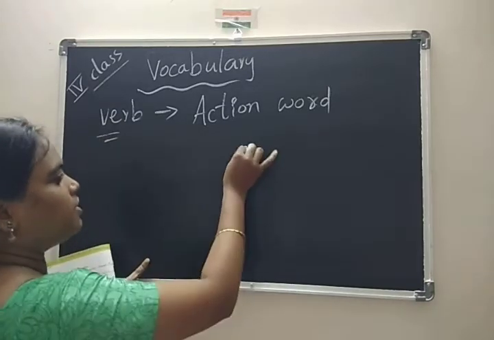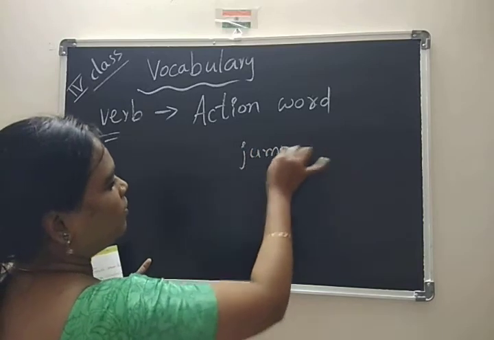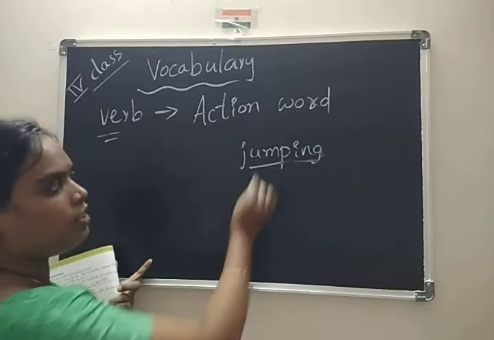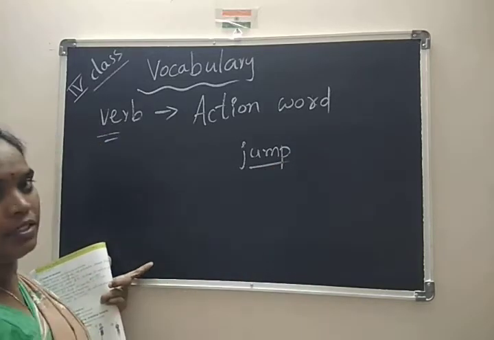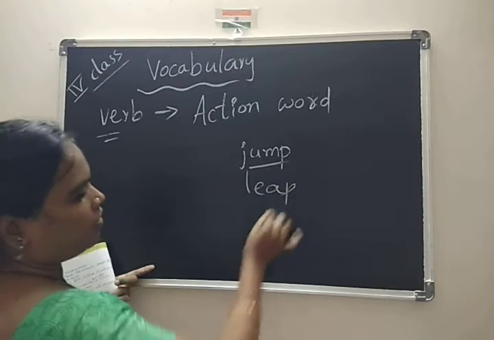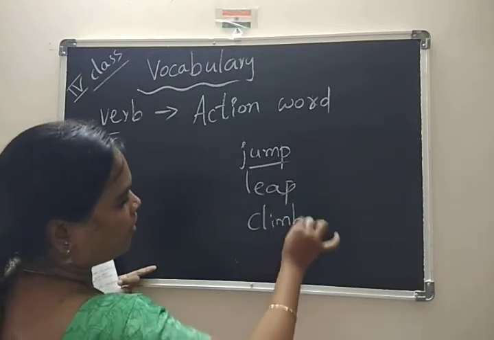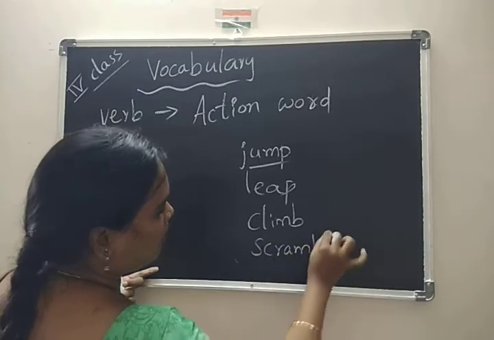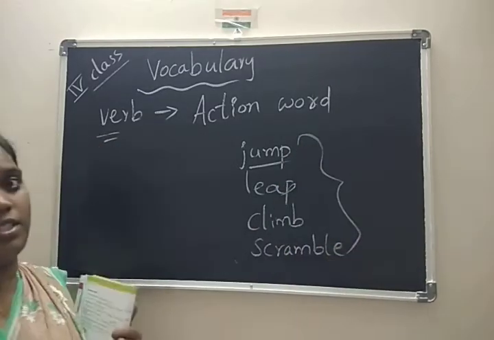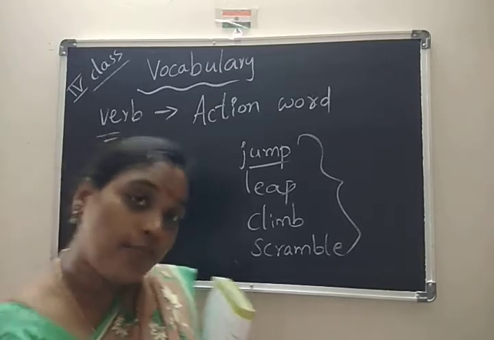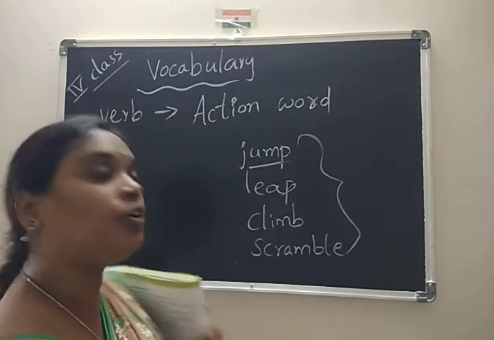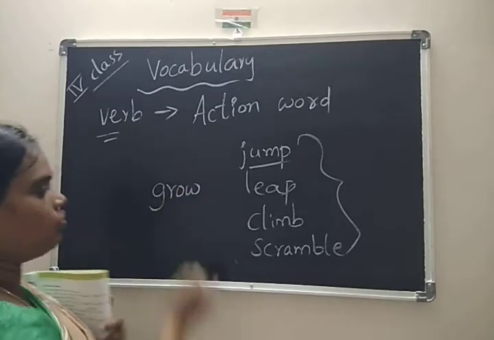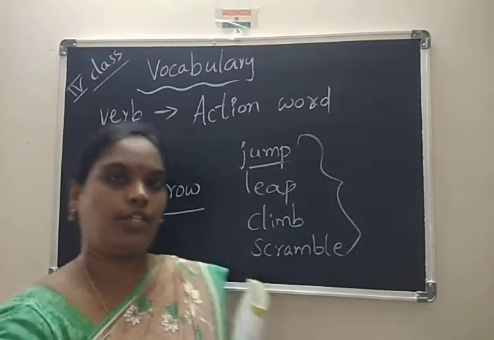For example, jumping. Jump, jumping is total action word. The base word is jump. Leap, okay, climb, scramble. These all are action words. Our little heroine Mona, she is good at growing plants, now sunflowers. So, grow. These all are action words.